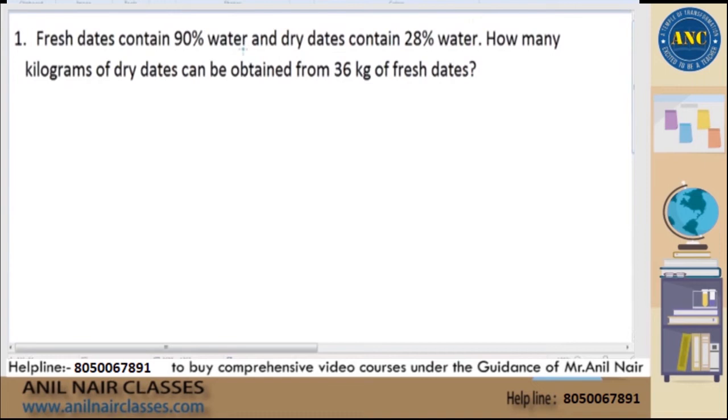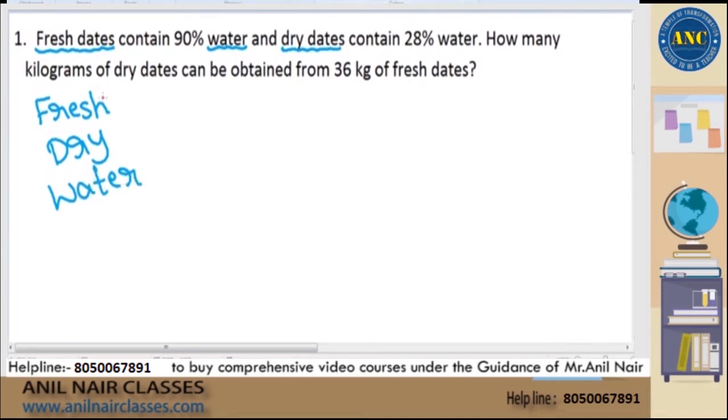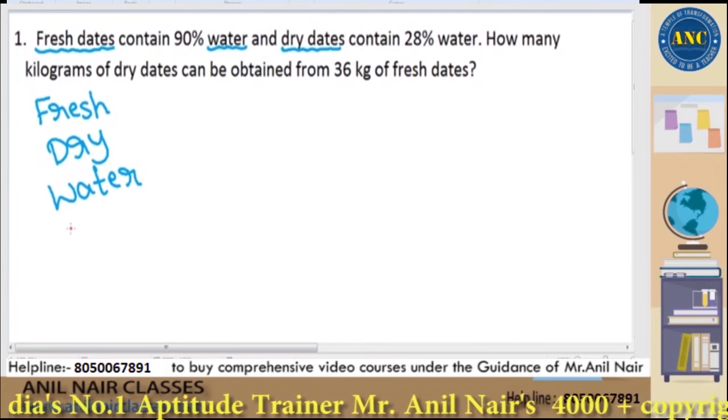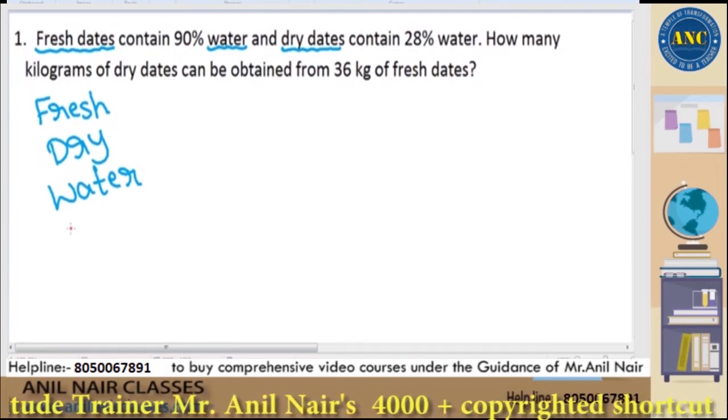Now listen to this carefully. There are three parameters in this question. First parameter is fresh dates. Second parameter is dry dates. And the third parameter is water. Now think logically and tell me, which two parameters, when I combine, will give me the resultant as the third parameter?